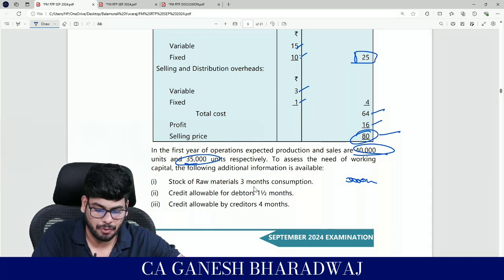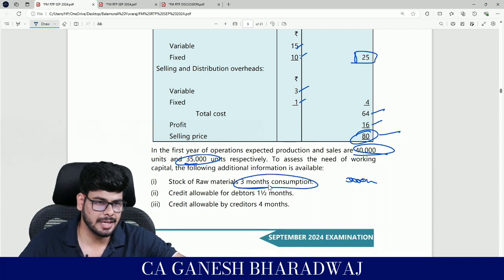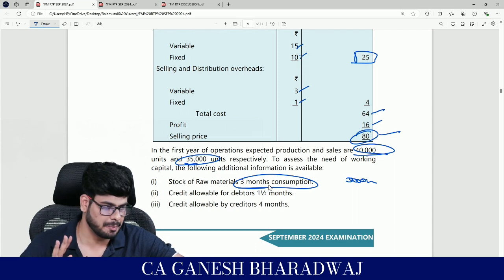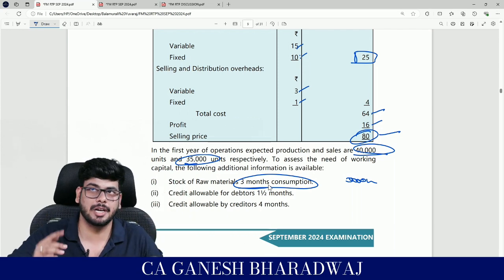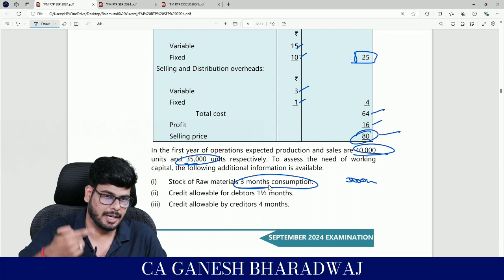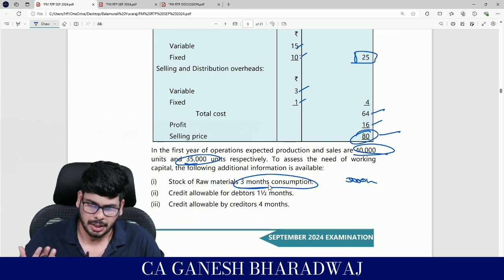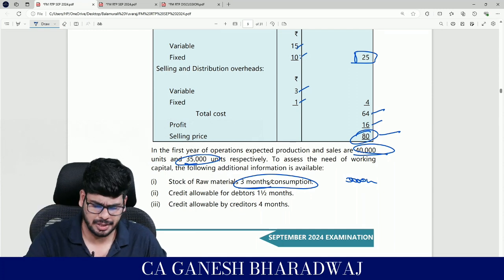So first, stock of raw material, 3 months worth of consumption. What they are saying, raw material stock, the company will generally keep 3 months equivalent of annual consumption. They will have it. Why? For safety purpose. Tomorrow some order comes in, they should always be having. So every time you get an order, you can't call your supplier and ask him to deliver, right? You should always have some stock. Correct. Company stock policy is 3 months.